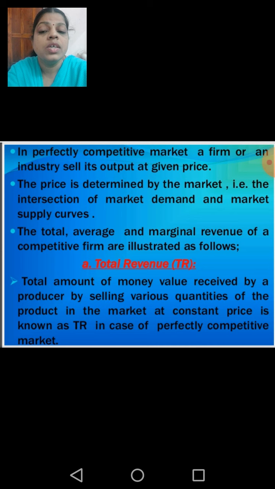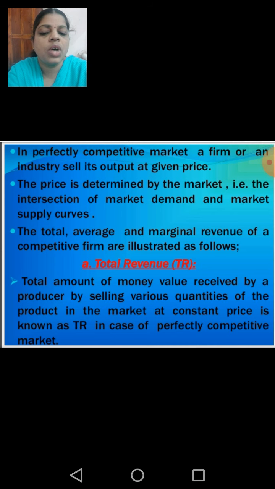Here, children, the price in the market is determined by whom? The market forces. Which are they? Demand and supply. Nobody can determine the price in this market. It is determined by the demand and the supply for that particular product. The total, average and marginal revenue of a competitive firm are illustrated as follows.